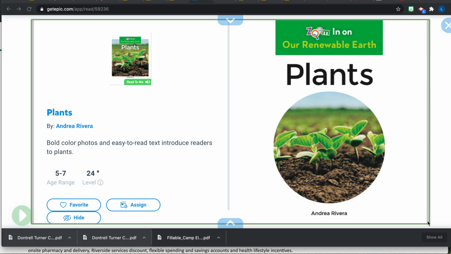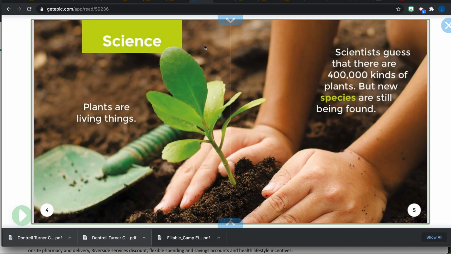And science, and we also have been reading about plants in our reading this week. And yesterday we talked about the differences between our keywords and our headings. So we have our heading here. It tells us what we're going to be reading about in this section. And then our keywords are those highlighted words. They might be different colors.